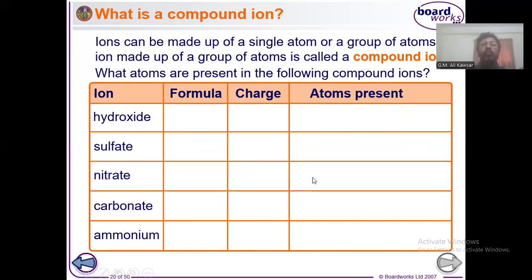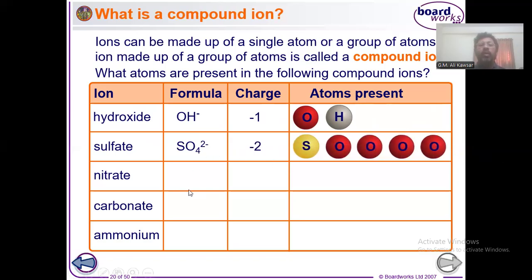Hydroxide is formed with one hydrogen atom and one oxygen atom, OH, and it also has a charge, which is -1. And as I have mentioned, it works just like an atom. So here you have to remember the charges. Without remembering the charges, you cannot write their formulas. Whenever they appear in the formula of a molecule, you have to know the charges to write down their formulas properly.